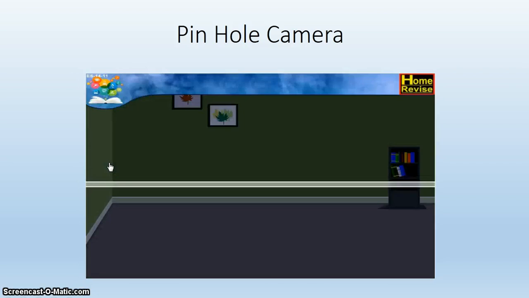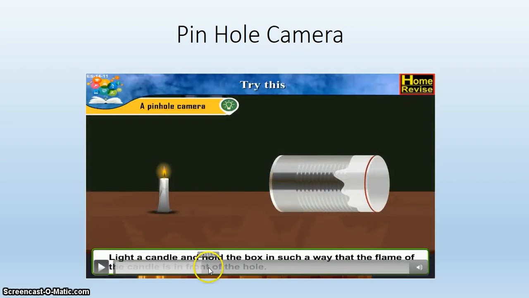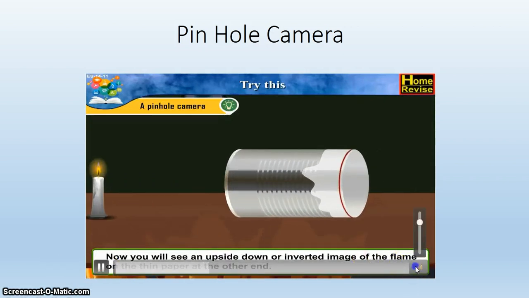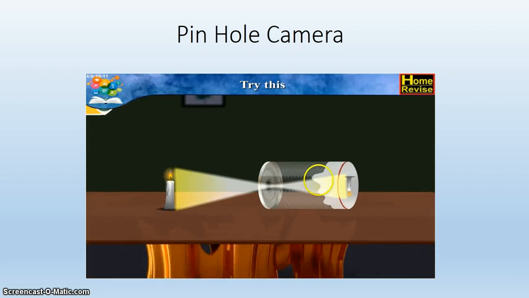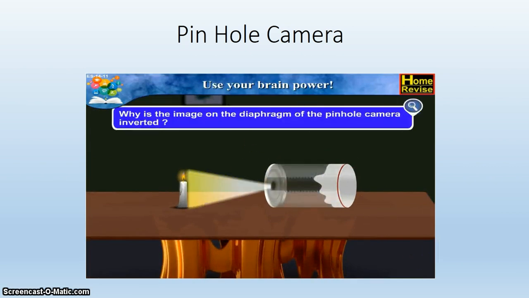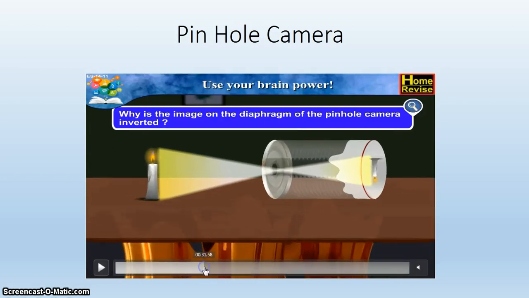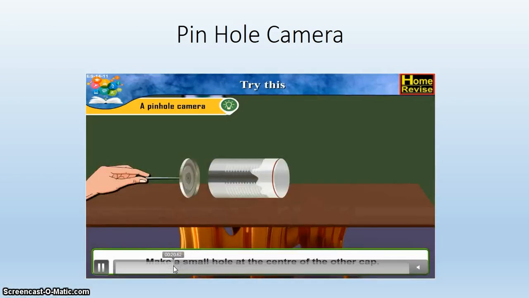Now you can also construct a simply made pinhole camera in the house. Let's quickly look at it. You can get an empty tin of milk. Then you cut one side open. Let me go back a little so that you know the construction.